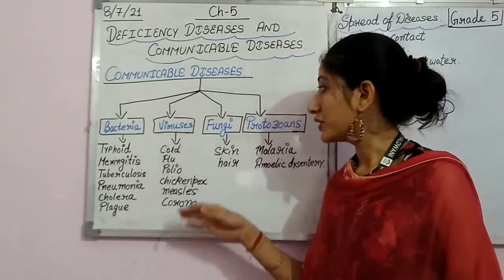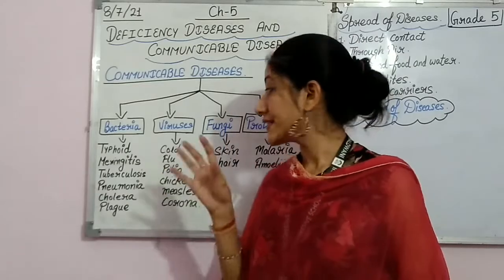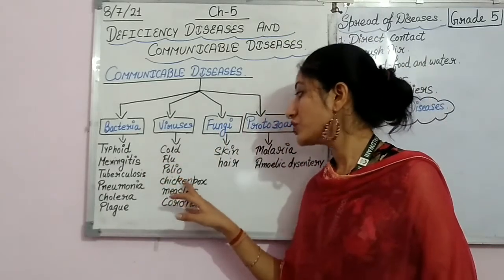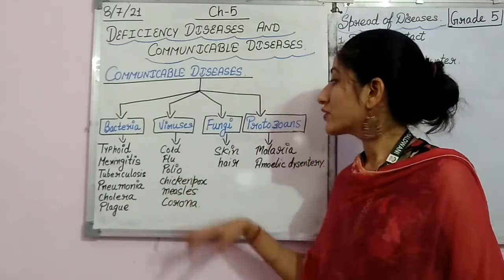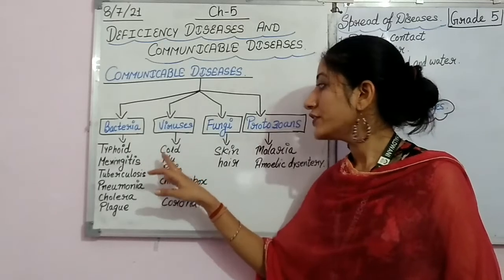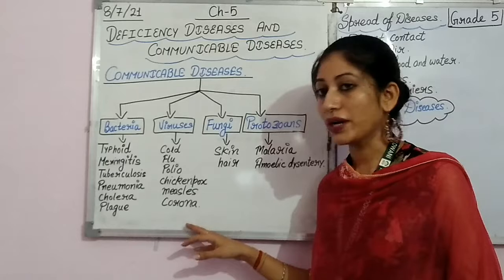When we talk about viruses, they cause diseases like cold, flu, polio, chickenpox, measles and corona, as you all know. So the diseases that are caused by viruses are cold, flu, polio, chickenpox, measles and corona.